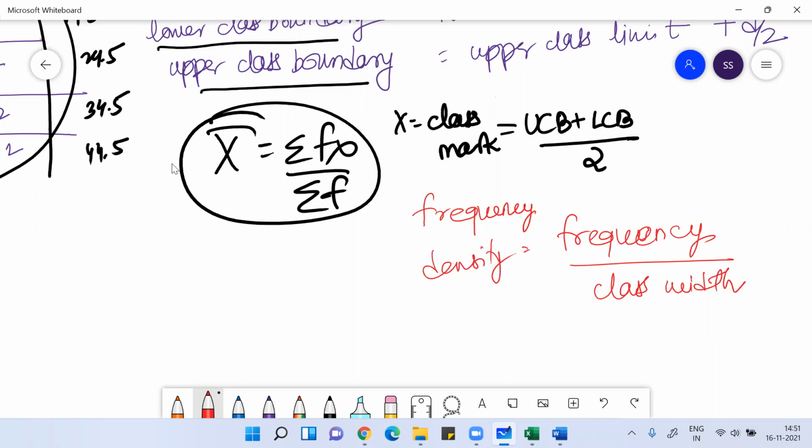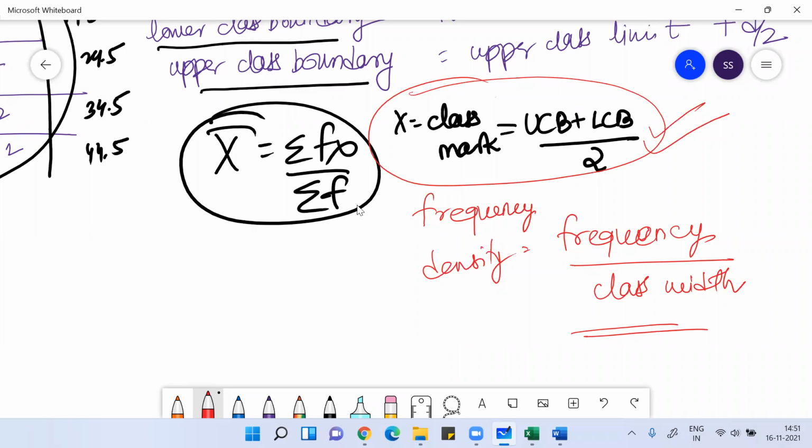Clear? Anyone have any doubt? Please ask me questions. Have you understood the term class mark? Class mark basically means upper class boundary plus lower class boundary divided by 2. Frequency density basically means the frequency of the given class interval divided by the width of the class interval. That will give you the frequency density.